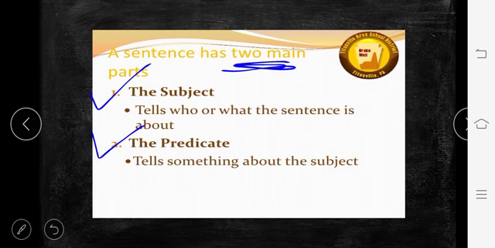What is the subject? The subject tells who or what the sentence is about, and the predicate tells something about the subject. Focus on both of these definitions. The subject tells who or what the sentence is about, and the predicate tells something about the subject.